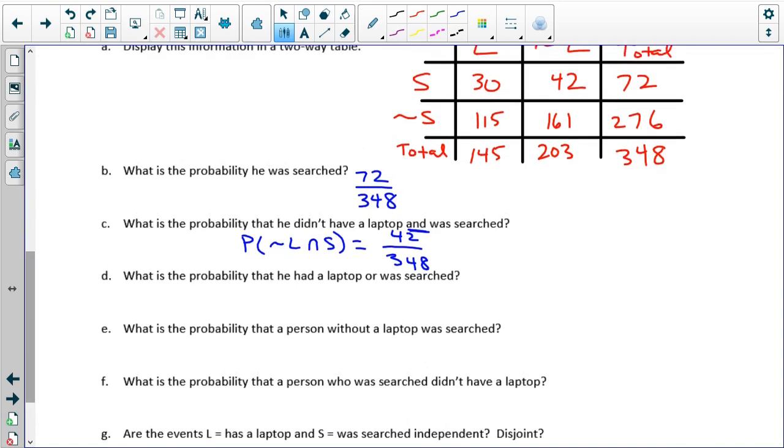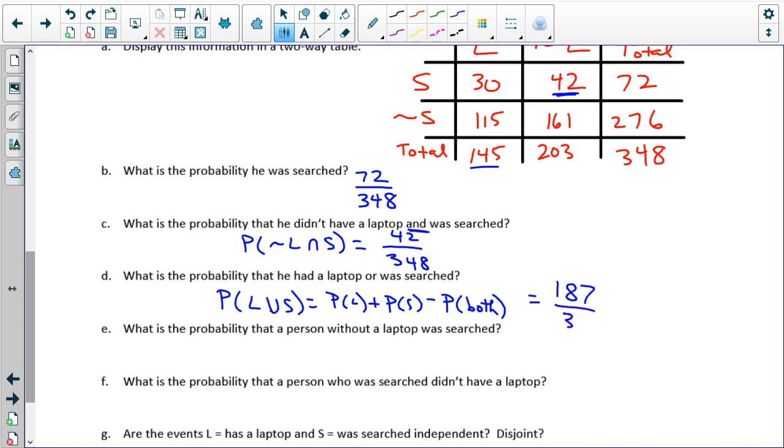What is the probability that they had a laptop or they were searched? So that's probability of laptop or searched. So that's probability of laptop plus probability of searched minus probability of both. Or once again, we can just look at individual elements of the table that make sense. So the probability of having a laptop was 145. Probability of being searched was 72, but we only need to look at the non-laptop searches. So that's 145 plus 42, which is 187 out of the total 348 people.